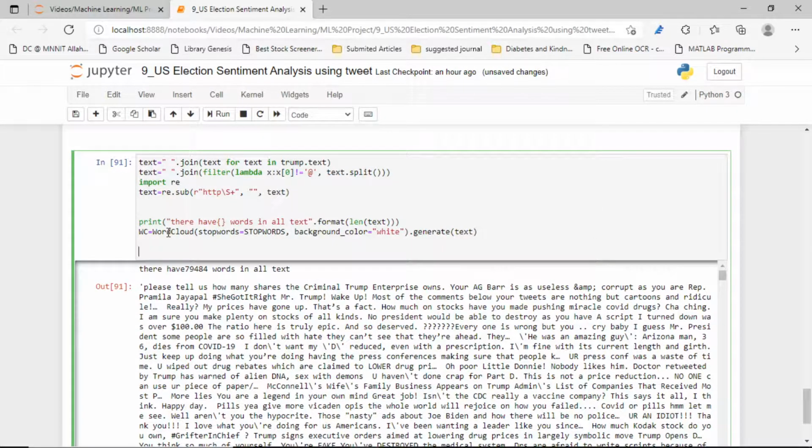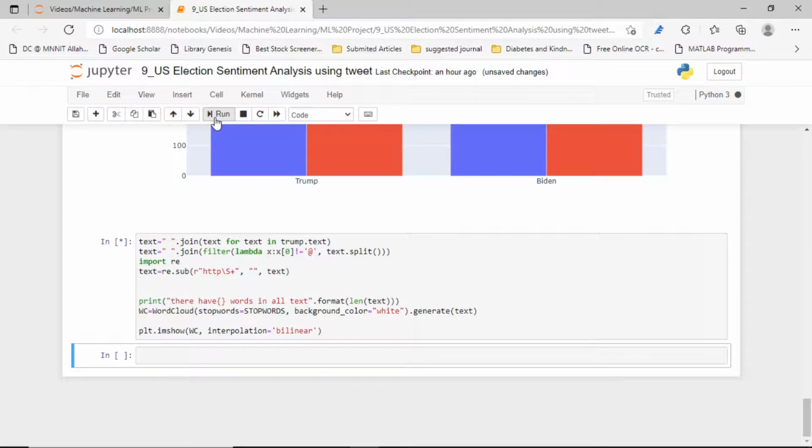Now let's plot it. Plot image show. If you're interested, you can save here also. Image shape, you can save here, and the interpolation value will be what? Linear. I am interested in linear here. Okay, that's the simple thing. Now let's run it.